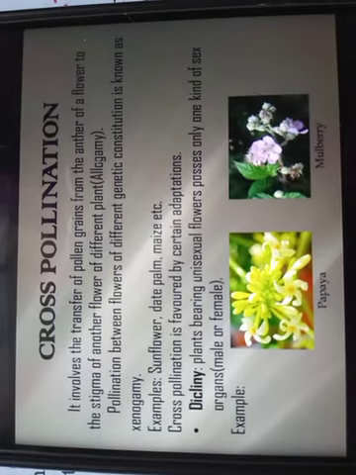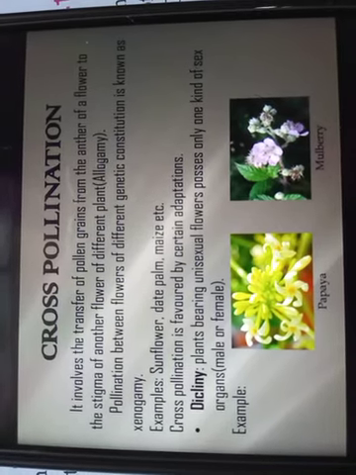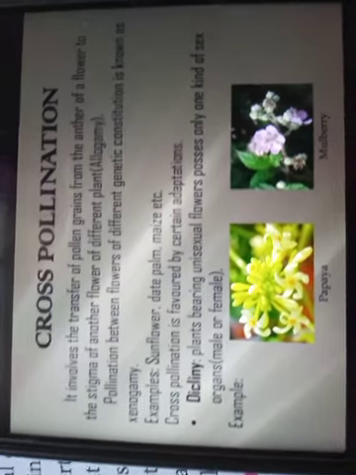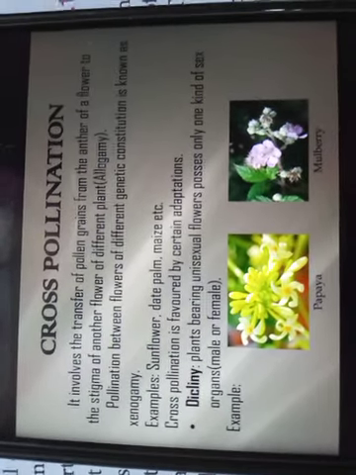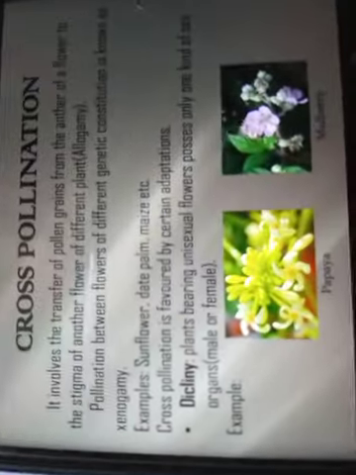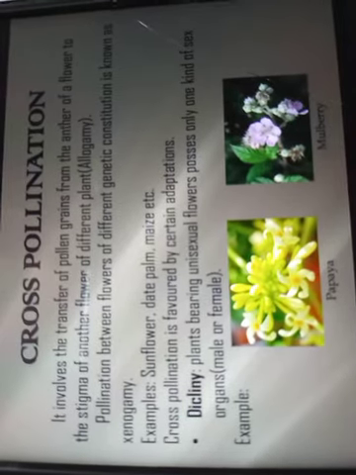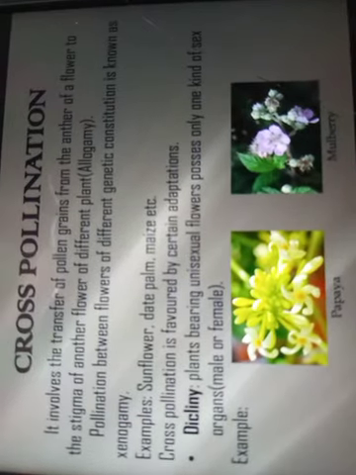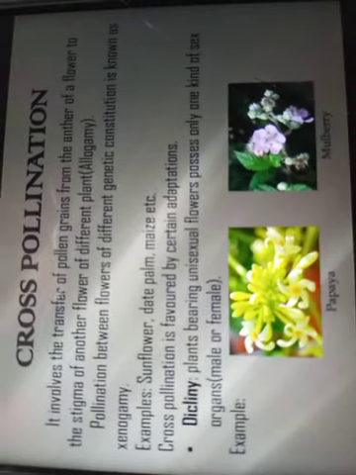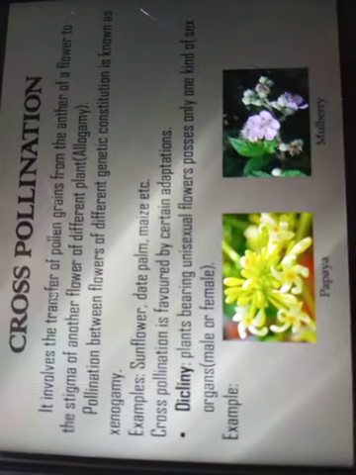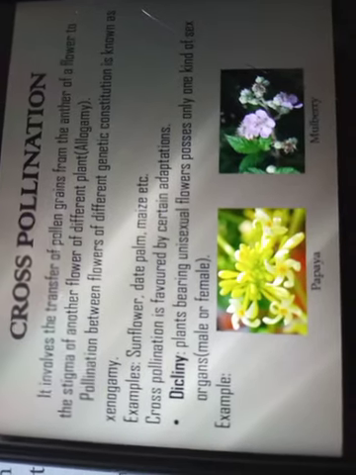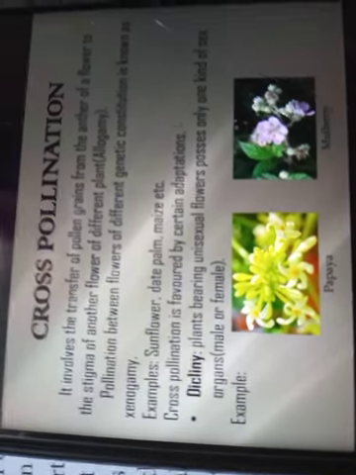In this, pollination between flowers of different genetic constitution is known as xenogamy. Examples of cross-pollination are sunflower, date palm, maize, etc.